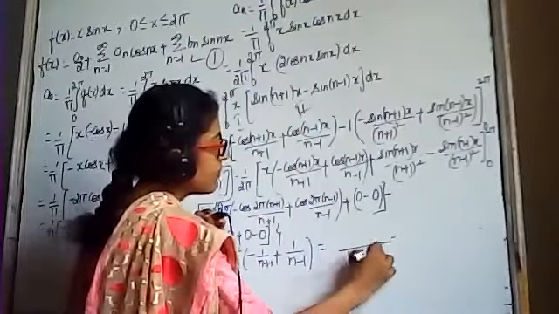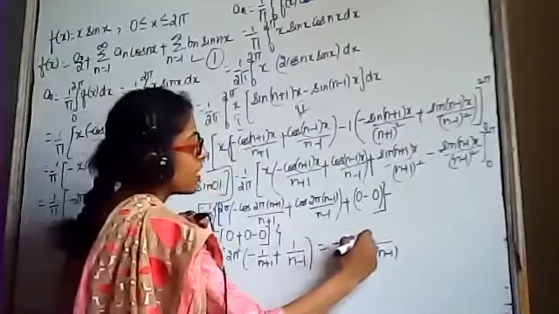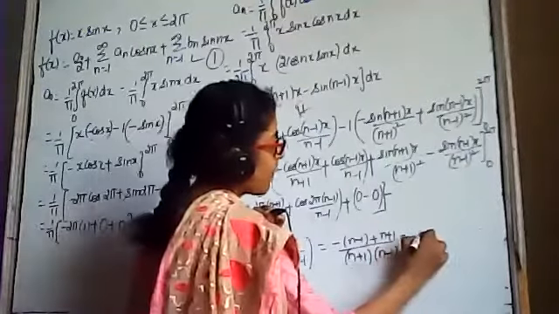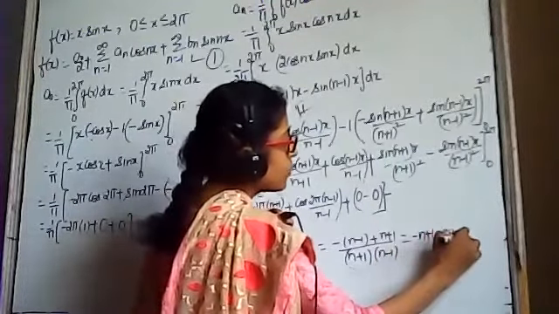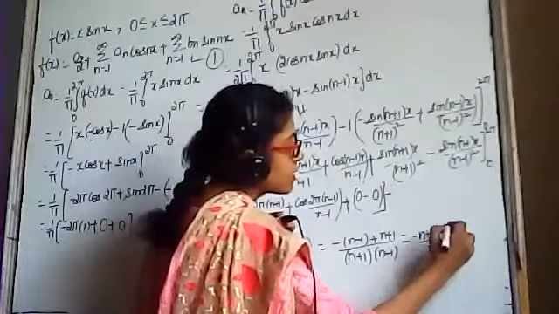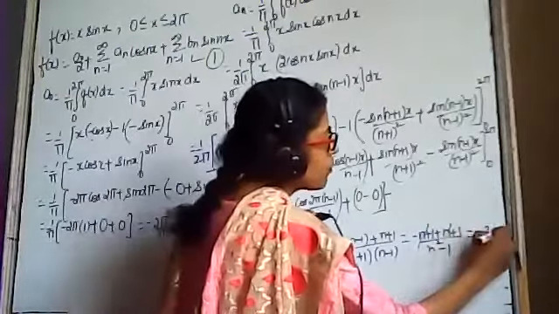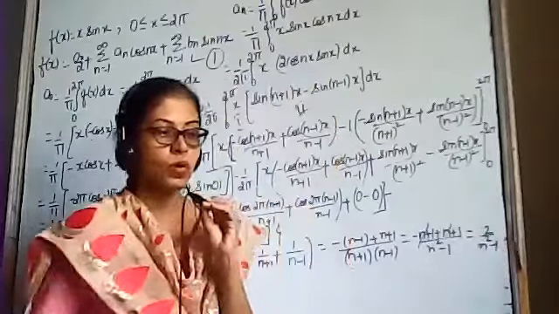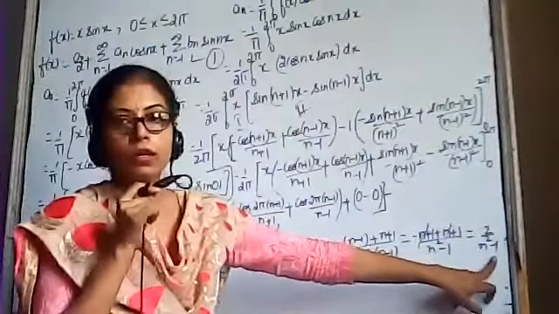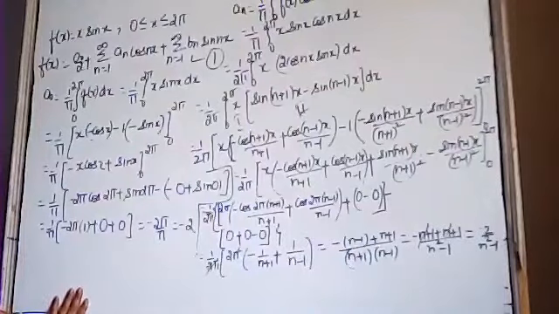This is equals to n plus 1 into n minus 1. Let us take the LCM. N plus 1, n minus 1. Minus sign, this is n minus 1 plus n plus 1. Open the brackets, minus n plus 1 plus n plus 1 divided by a plus b into a minus b, a square minus b square, and minus n will become cancelled, and this will become 2 upon n square minus 1. It will become 2 upon n square minus 1. Beta ji, any doubt?